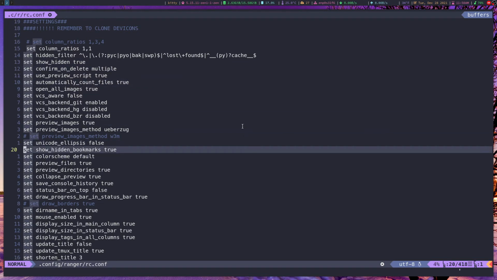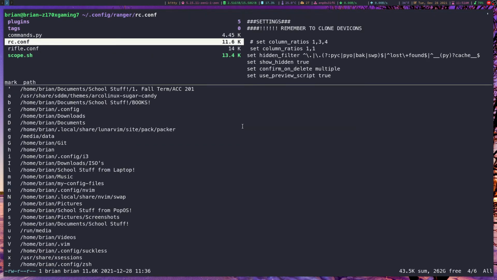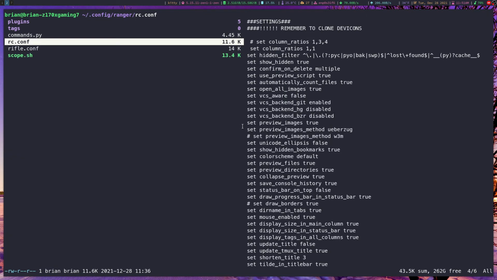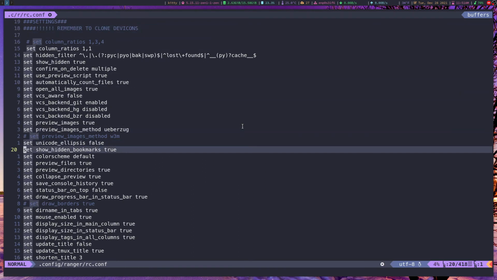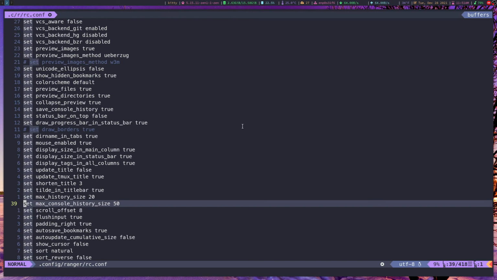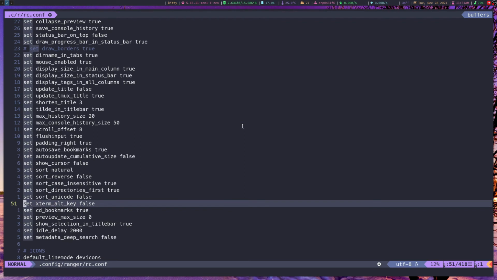So for example, let me quit out of here. If we quit out and go back into my marks, and call marks, I'll call them bookmarks, it shows hidden directories. However, if I had this set to false, it wouldn't show them. There are several other settings here that you can set. A crap ton of settings, and I'm sure there are more that you can even add to this, but I kind of just left it as is. Mouse enabled, so I think that works pretty well.